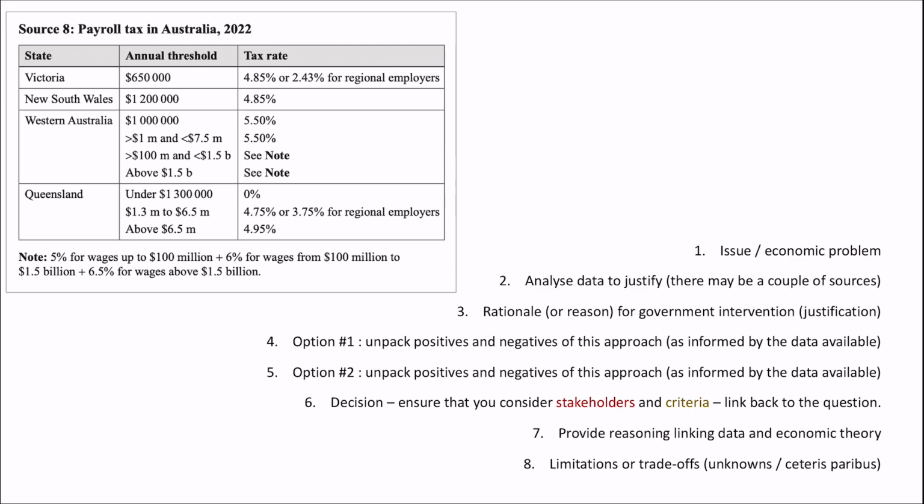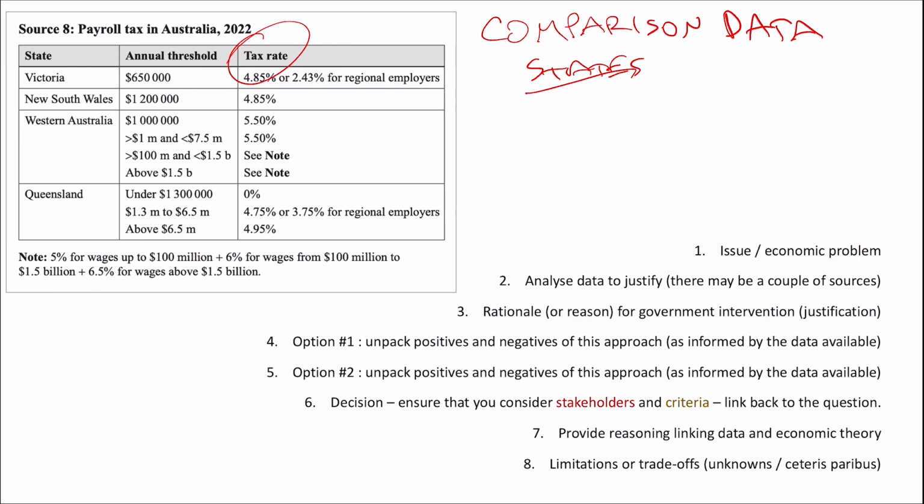Source 8. This is neat, this one. I like this sort of comparison data. There's a couple in this one here. It's really based around comparison data this year, not so much trends or anything like that. Here we're comparing the states. And what we can see between the states is that the states have different tax rates. So even within Australia, the cost of doing business varies based on how you've got your payroll tax set up. You've got different thresholds here before you have to start paying that tax.